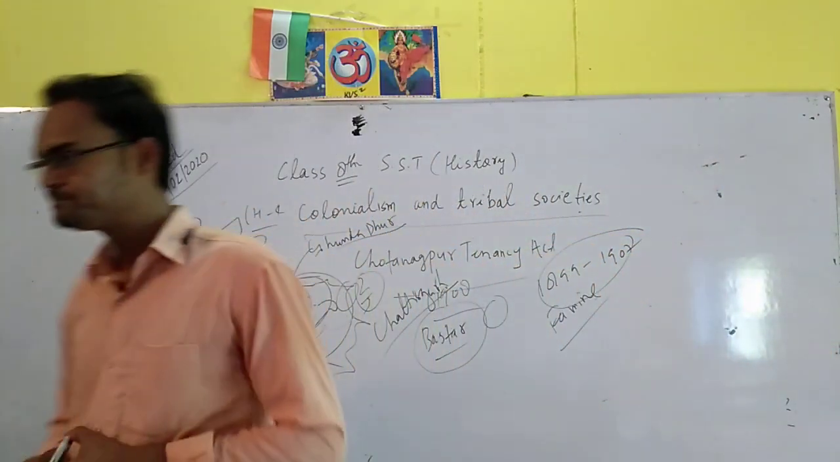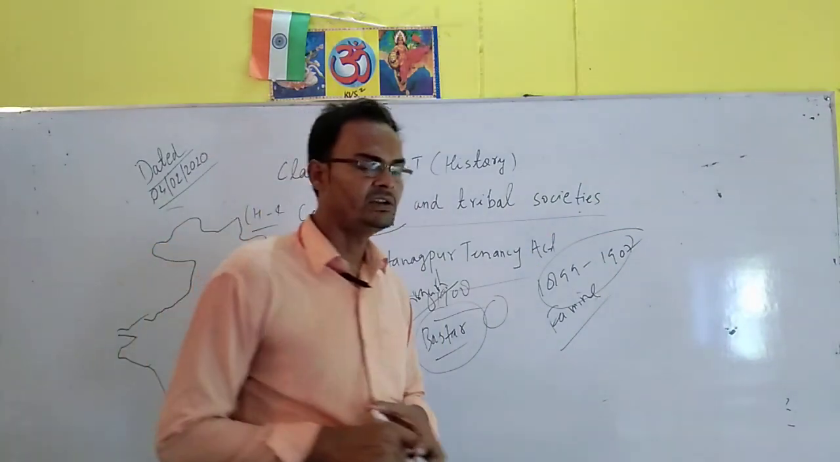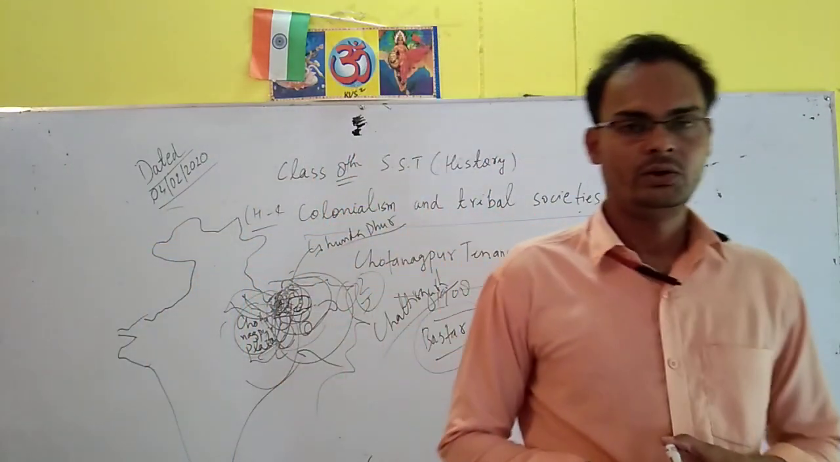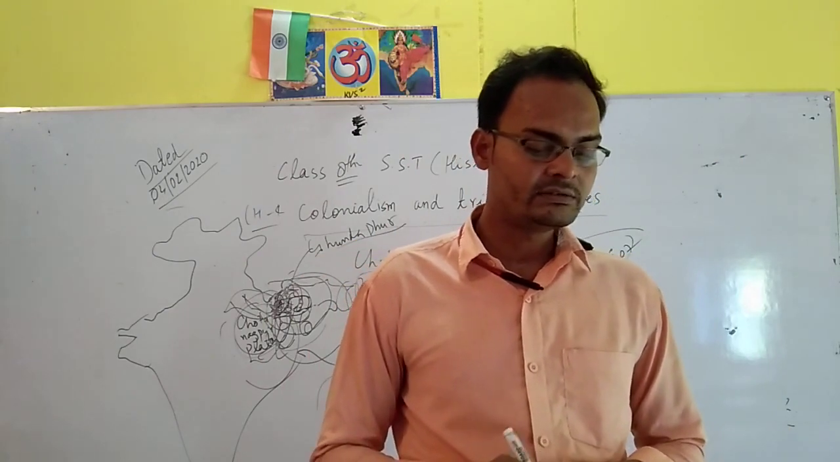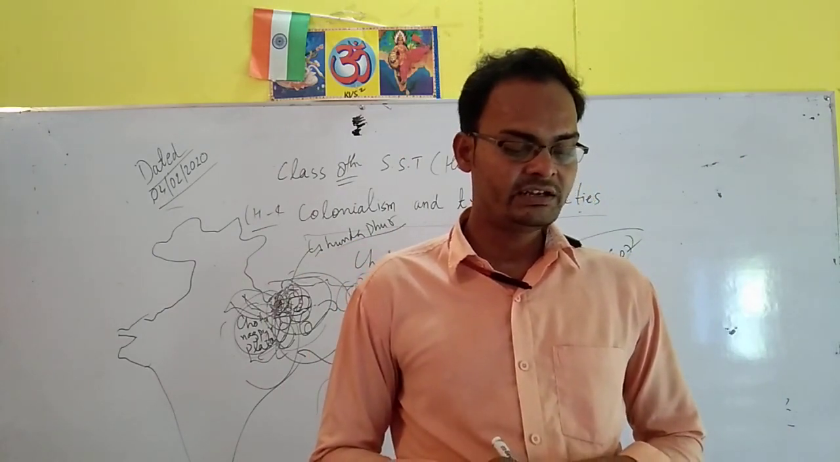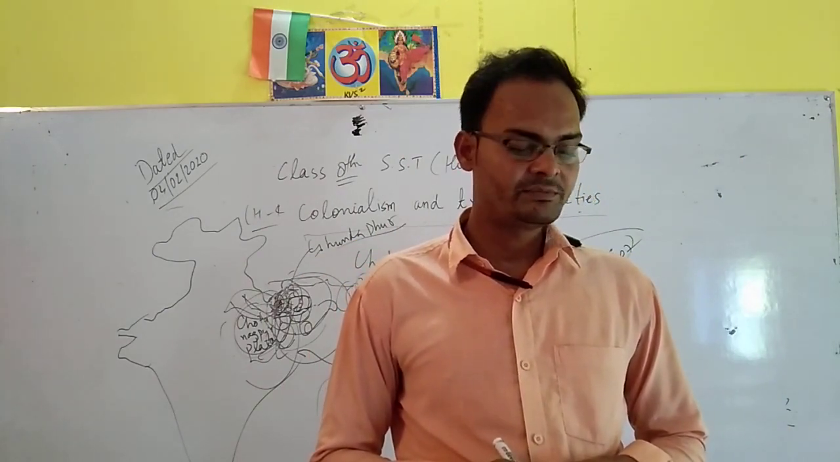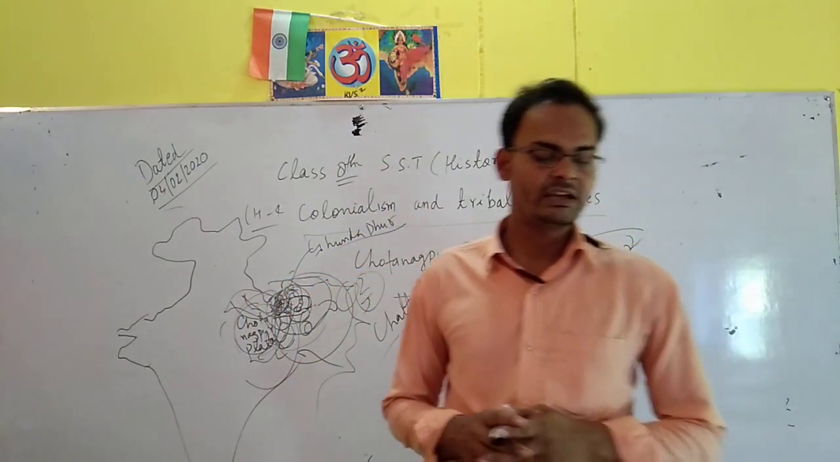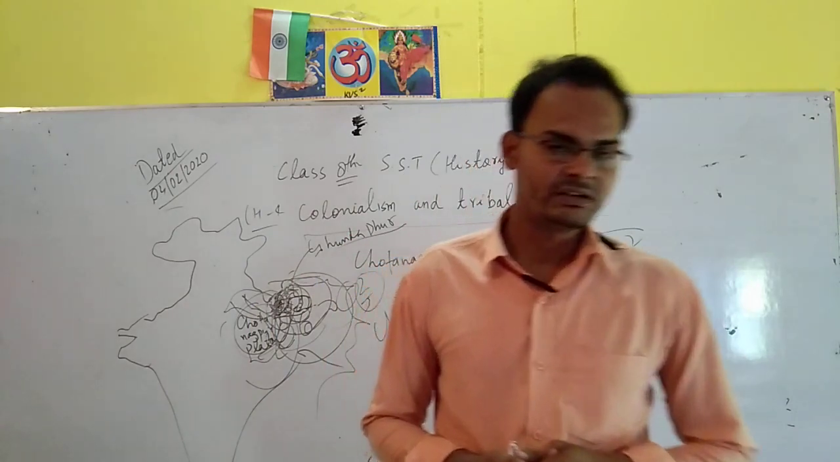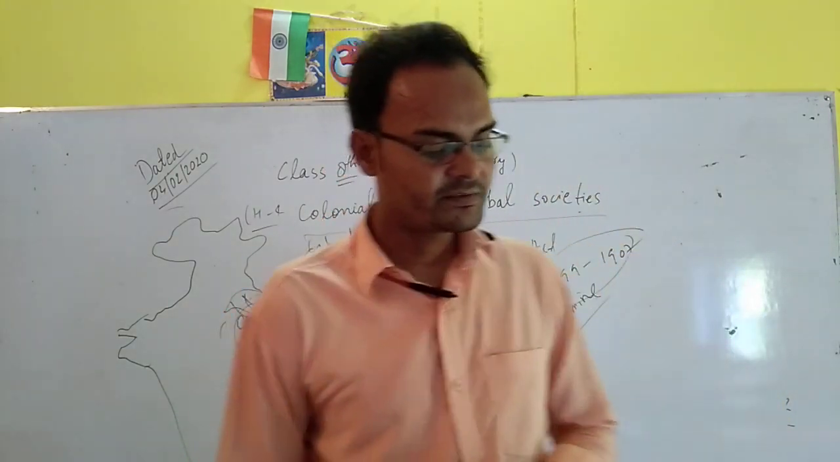So this was exploitation in the eyes of the Nagas, and they opposed it and rebelled, and they revolted in 1849, but they were suppressed in 1851. So the revolution lasted 2 years, but in 1851 they were suppressed.